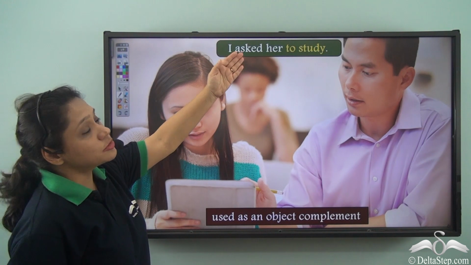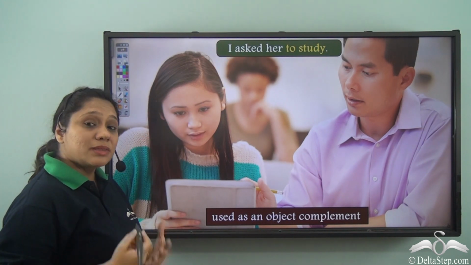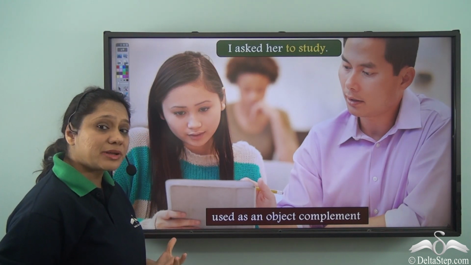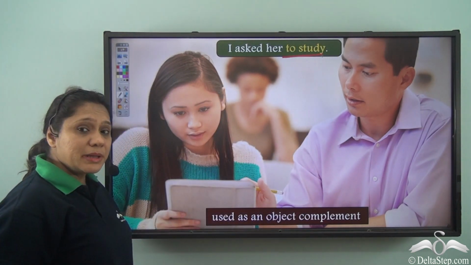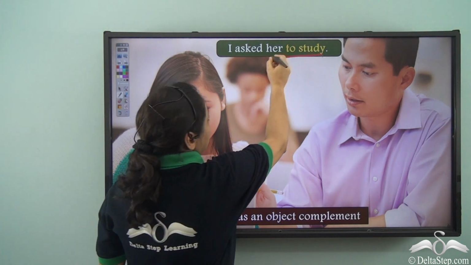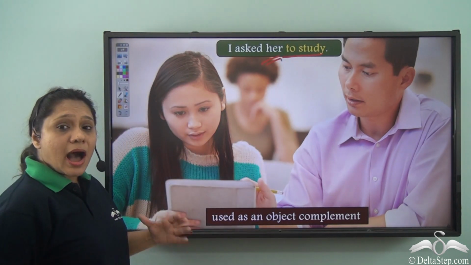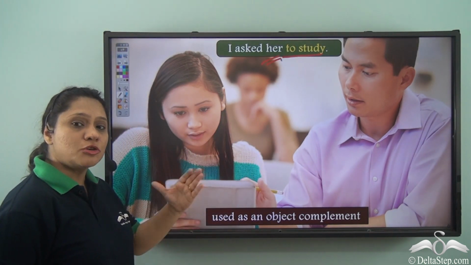I asked her to study. Now, in this case, we see how the infinitive, which is "to study," has been used as an object complement. So, I asked her what? I asked her to study.